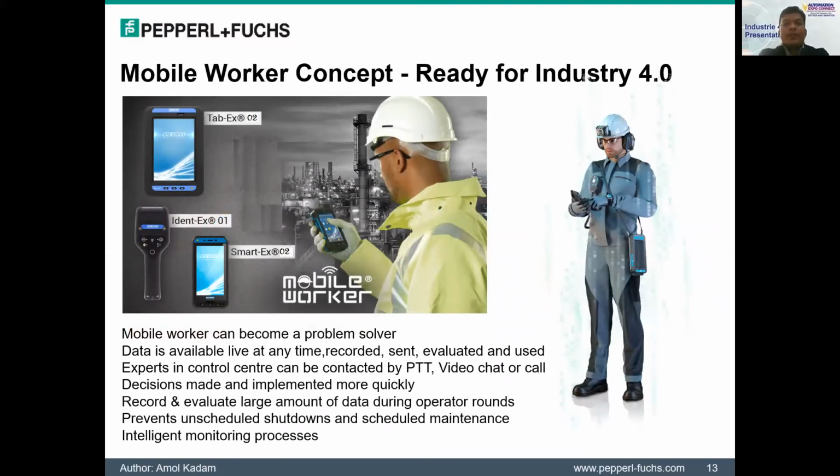Okay, now we are coming to the mobile worker concept ready for Industry 4.0. You can see a picture here. A mobile worker is equipped with all the necessary gadgets, or mobile devices, such as phones, cameras, tablets, and scanners. Possibly it can be combined into one or two devices that could do multiple tasks. Mobile workers can also use a single device to perform and optimize all of their work.